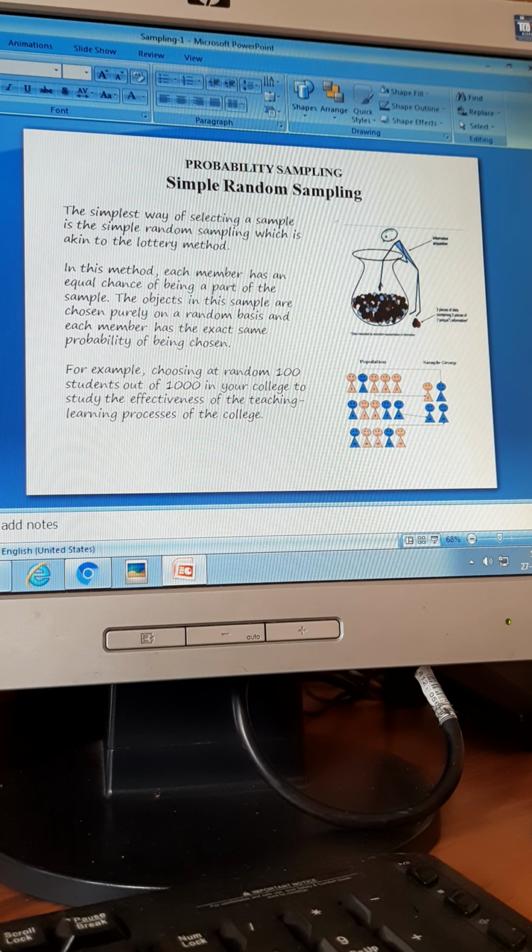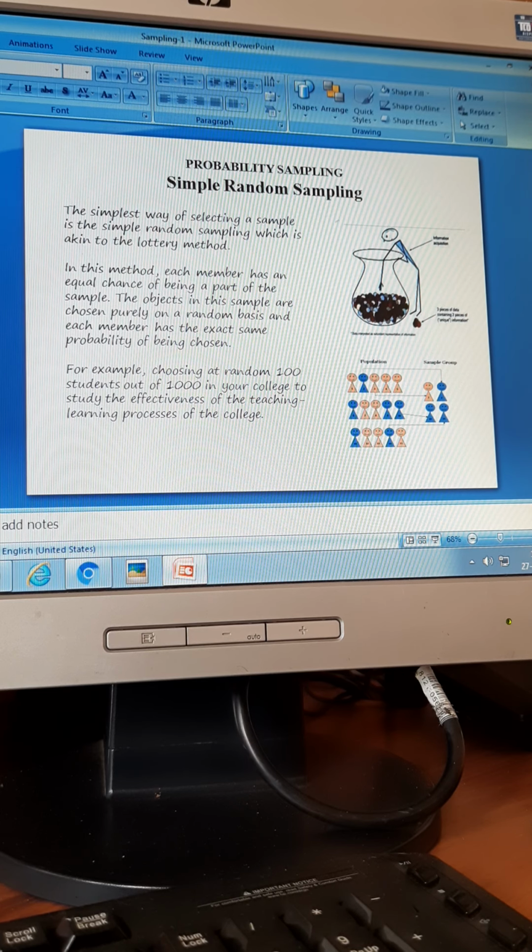So it is very, very important when you say simple random sampling, the first procedure in that is to write down all the names, to include the entire population, to enlist them. Either you put their names or their roll numbers or their ID card numbers or their Aadhaar card numbers. You understood this? So simple random sampling is also known as the lottery method.